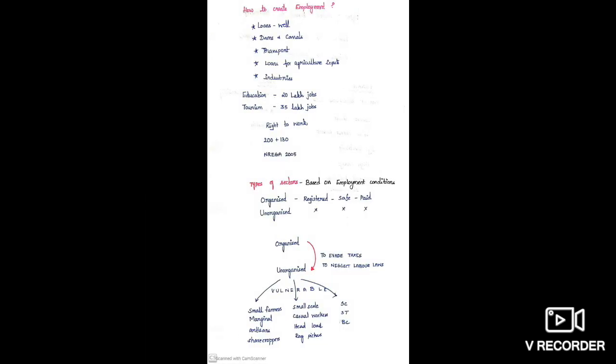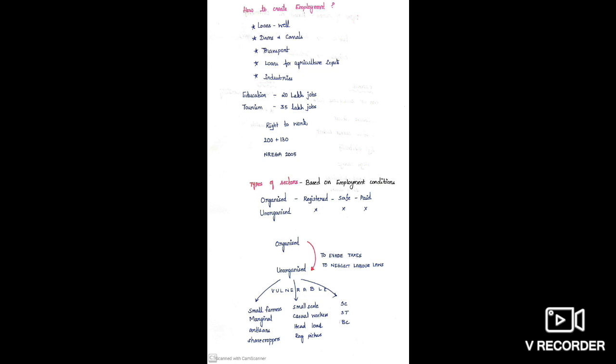Clear? So you want to be familiar with both the terms, underemployed, disguised unemployment. Clear? Labor effort gets divided. They are working less than their potential. That is called as underemployed. Clear, children?